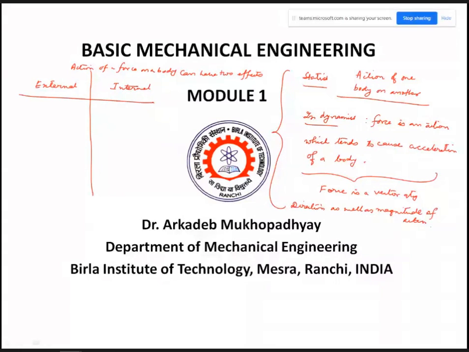Can you tell me what do we mean by external and internal effect? Any idea? Sir, external can change the shape of the body. Right, then what is that? External, sir. And anything else? Anything else? Then it can create motion.